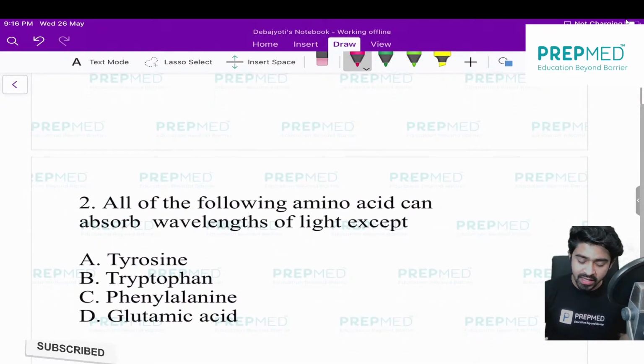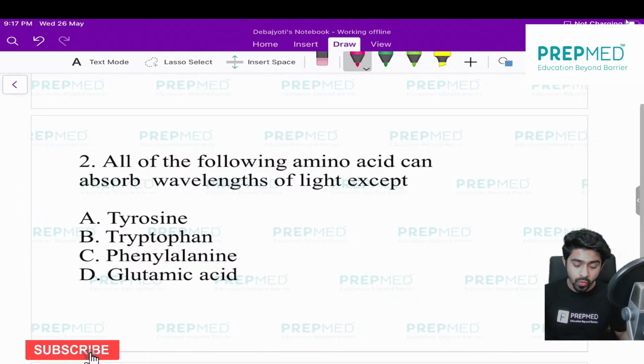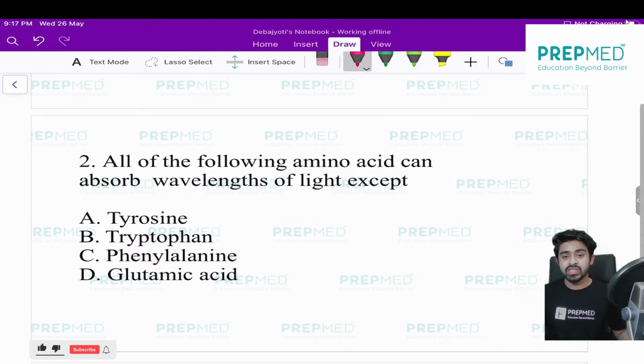The next question is another conceptual question, which is again given in your NCERT. The question is: all of the following amino acids can absorb wavelengths of light except. I will definitely explain the central concept of this question, but first you have to understand what the question is trying to tell. There are 4 options. Three of them can absorb sunlight or any wavelength of light, but one cannot. You have to pick the option which cannot absorb any wavelength of light.